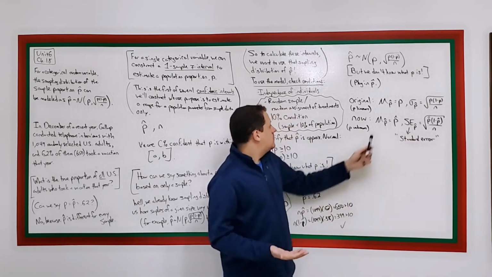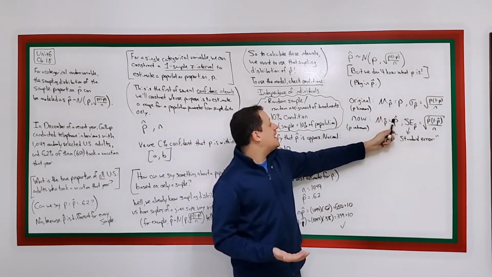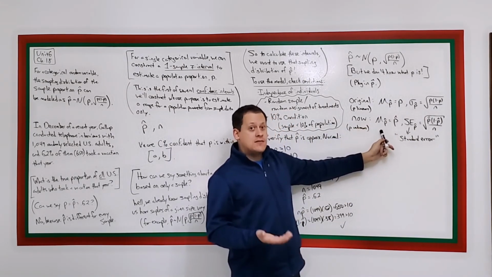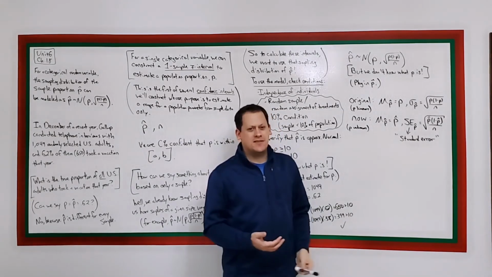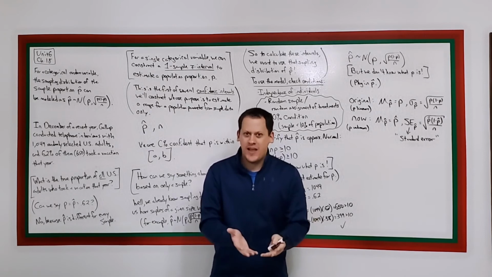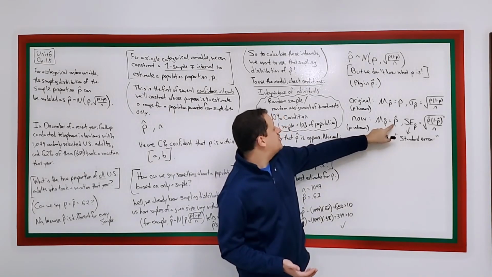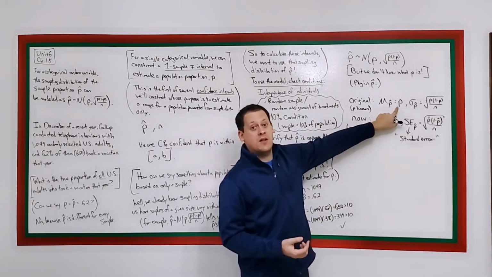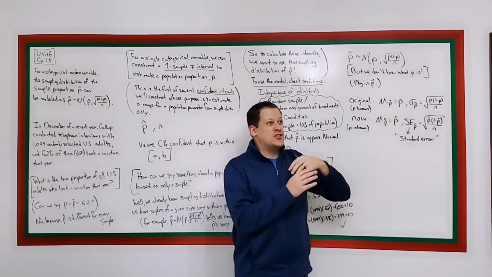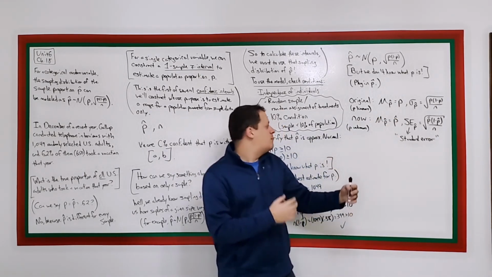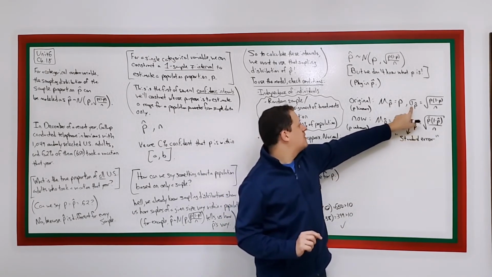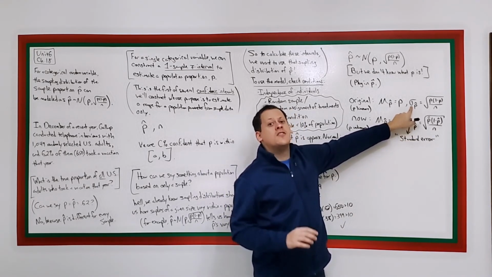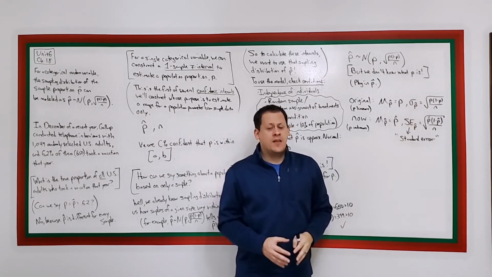It's important to know, even though we're changing p to p hat here, we still call this the mean of the sampling distribution. It's not like we changed the name to standard mean or something weird like that. It's still the mean, and that's because p hat is an unbiased estimator of p. And not to get too far into the weeds, but the standard error is not an unbiased estimator for the standard deviation, so that's why we have to change the name.